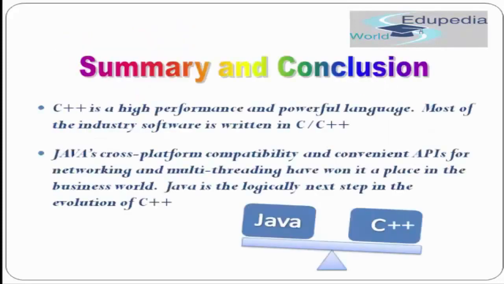Now to summarize, C++ is a high performance and powerful language. Most of the industry software is written in C and C++. But Java is cross-platform compatible and has a convenient API for networking and multi-threading, and has won its place in the business world. Java is the logical next step in the evolution of C++.